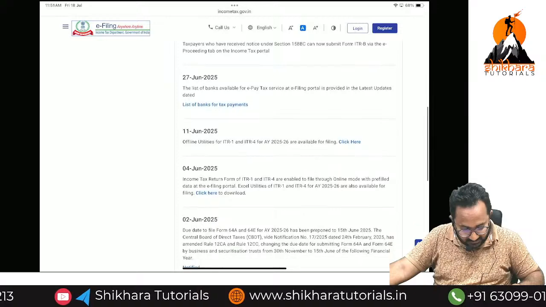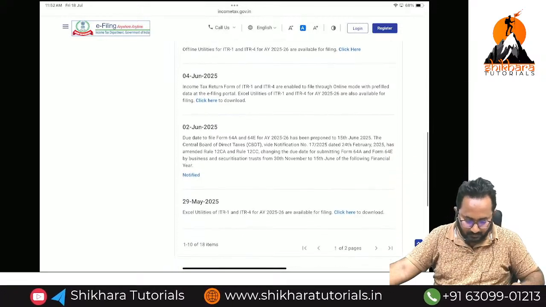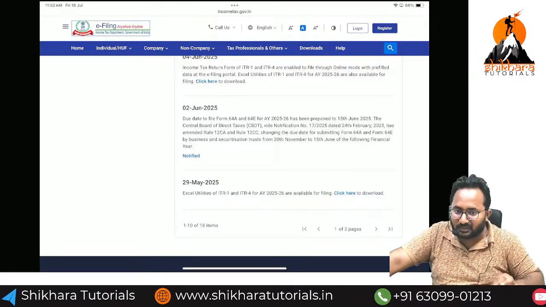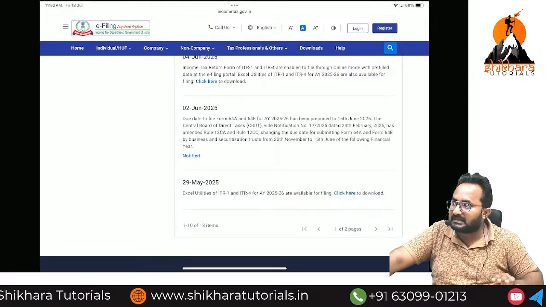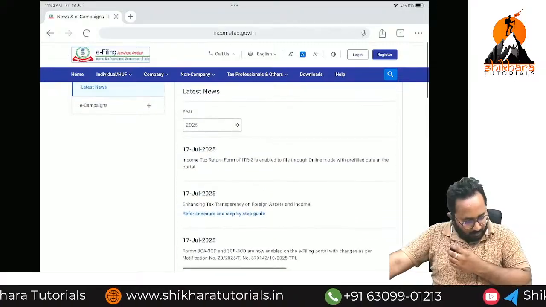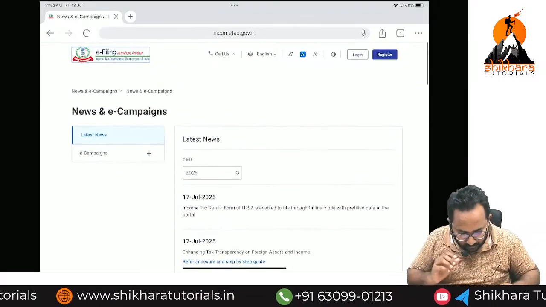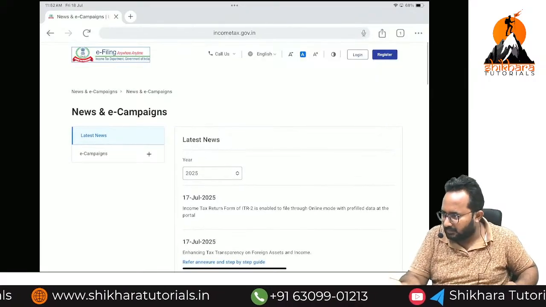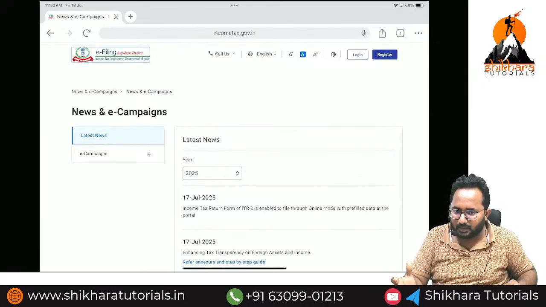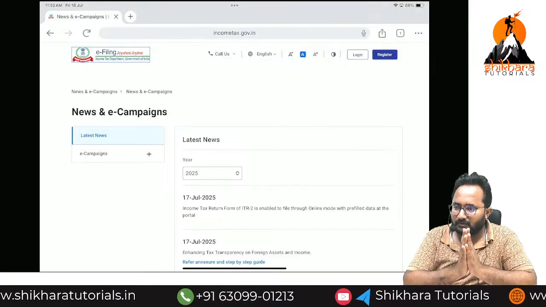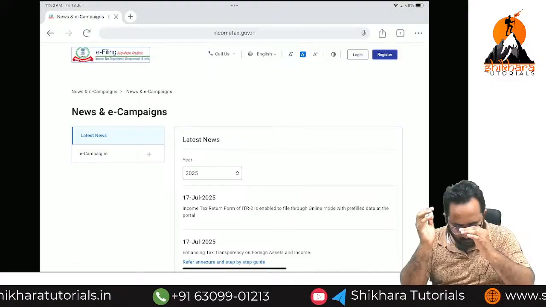Yes, they released many things to the public for understanding purposes. Like this, they can issue circulars to the public who are required to pay tax. They need to understand the provisions properly. For that purpose, they can issue the circular.